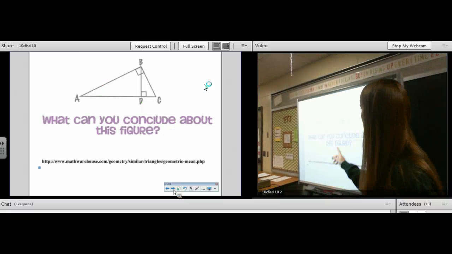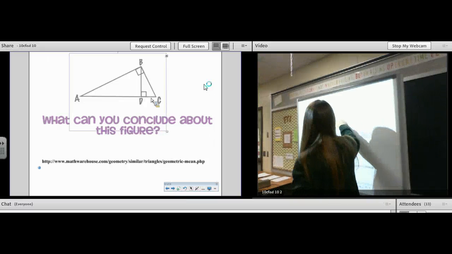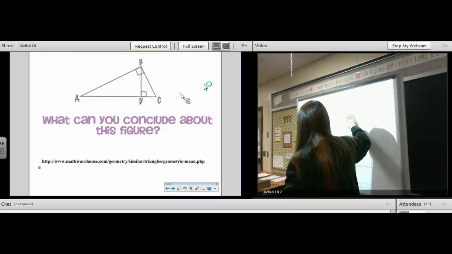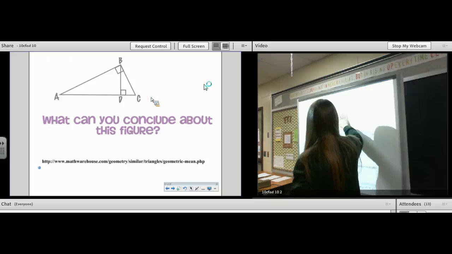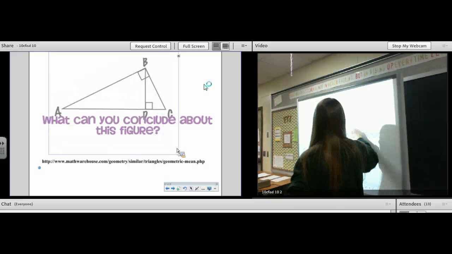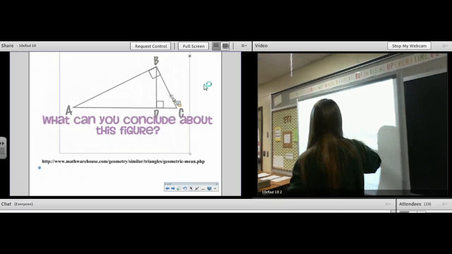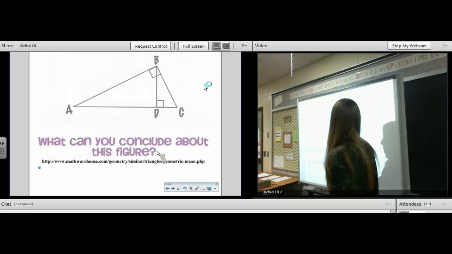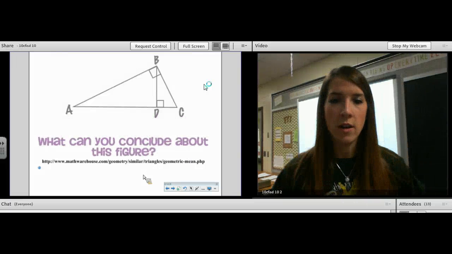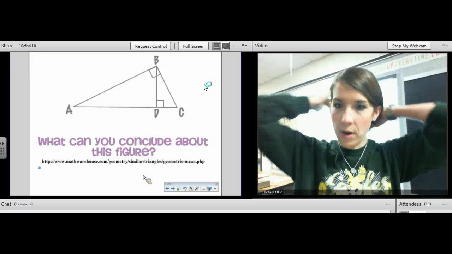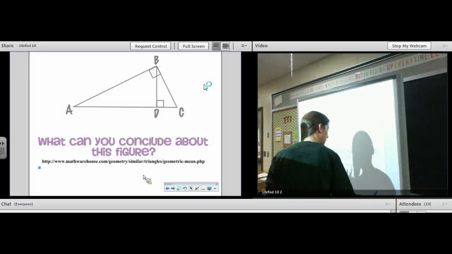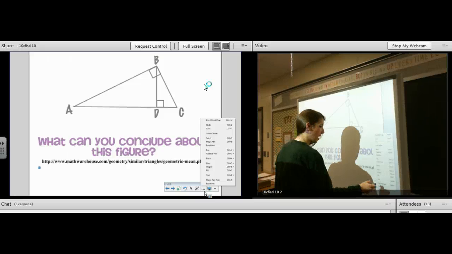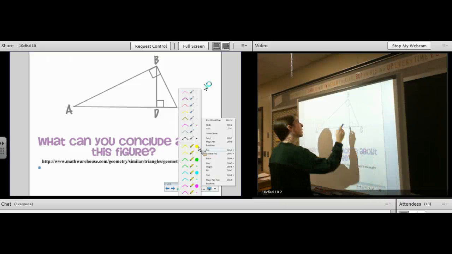All right, we're going to talk about this triangle for a long time. Let's make this bigger. Okay. What can you conclude about this figure? I'm going to ask you some things about this figure. And I'm probably not going to go to that website. I can show you that later. All right. In this figure, I want to look at the large triangle, please.